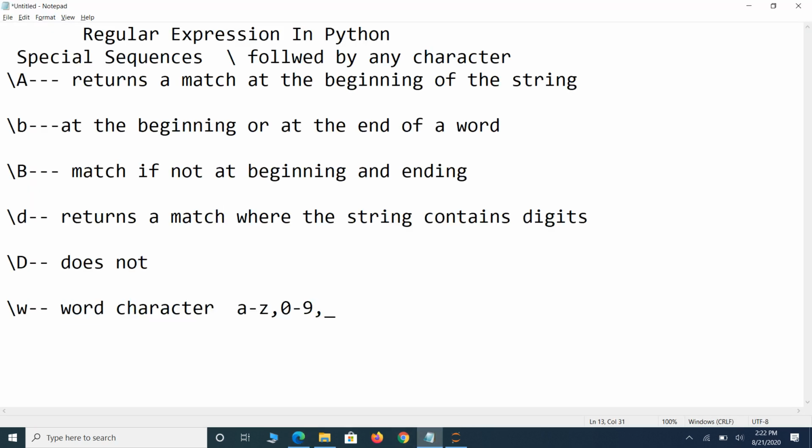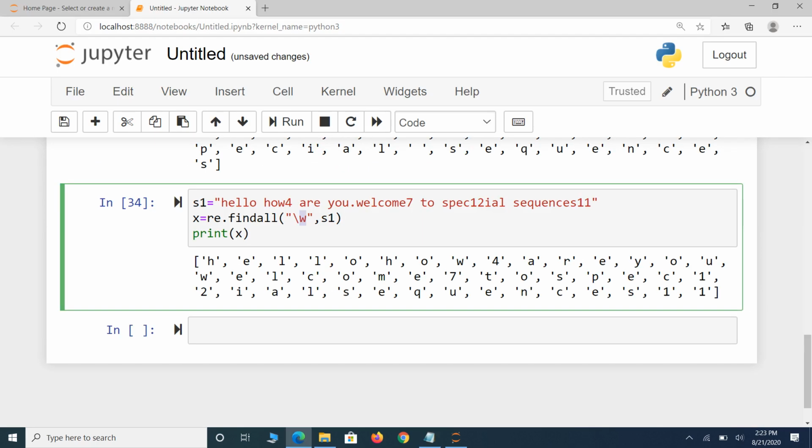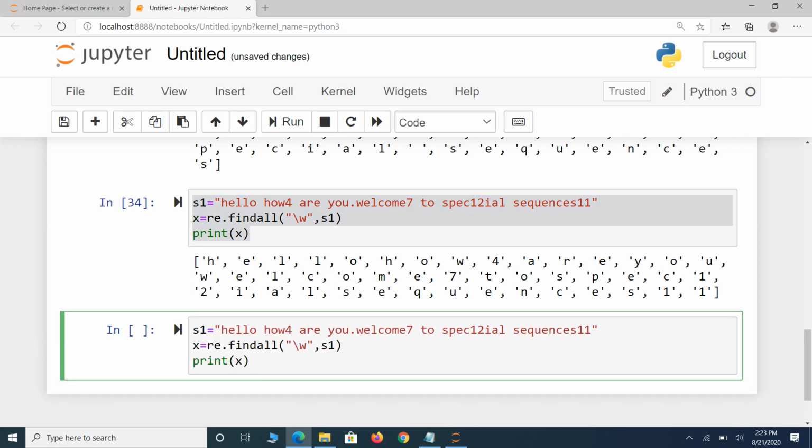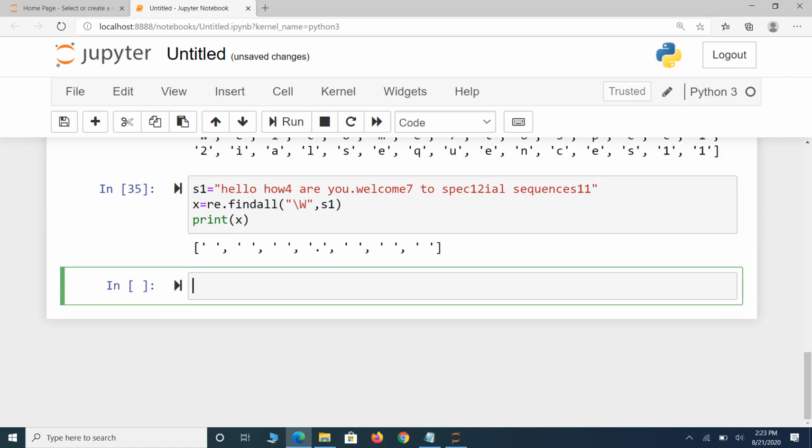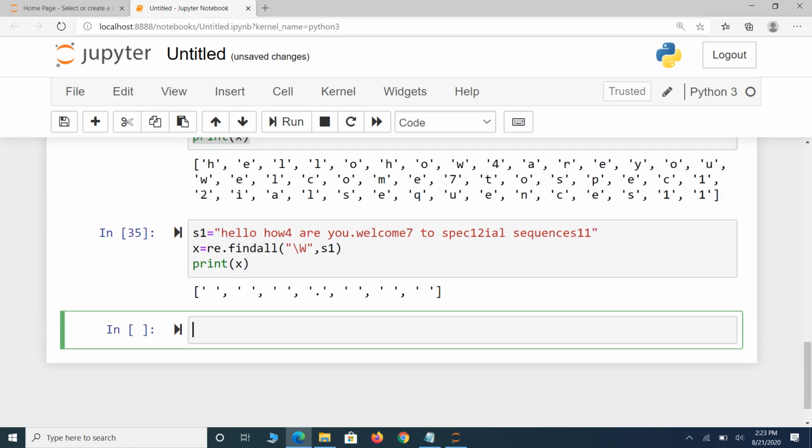Exactly the reverse case is backslash capital W. What is the answer? It simply returns everything other than these. For example, see the capital W. What is the output? See the output?